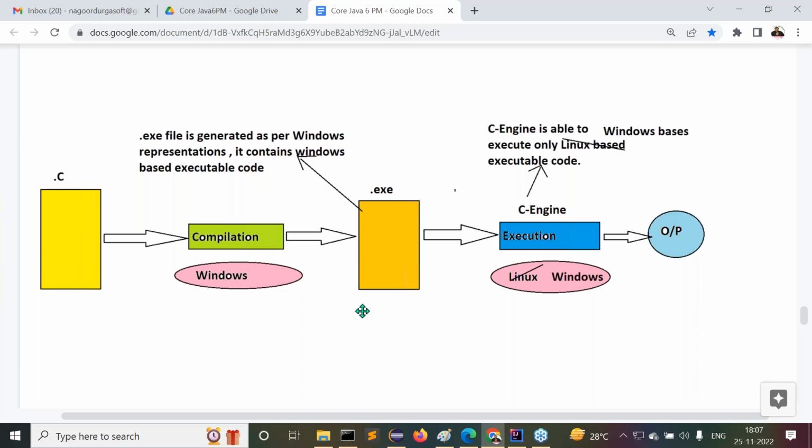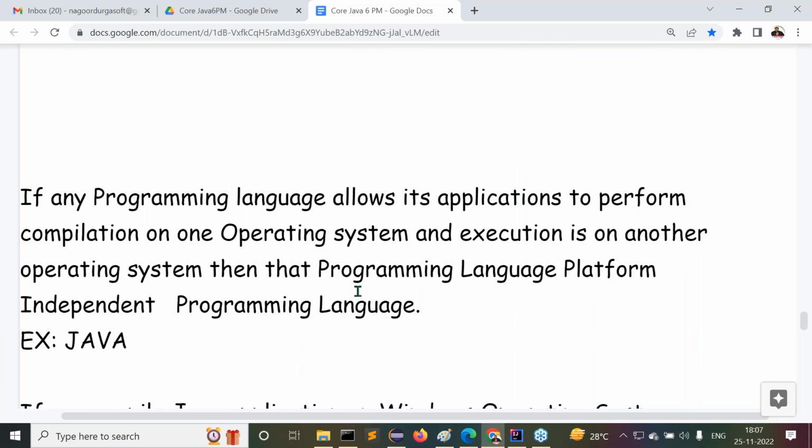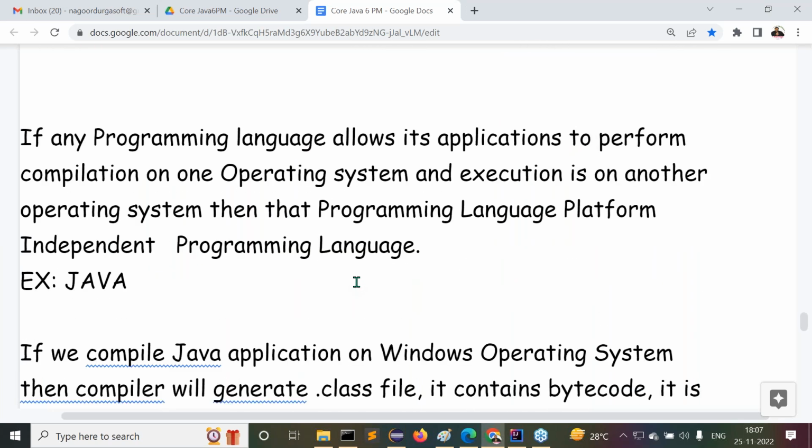Next, Java is a platform independent programming language. First of all, when is a programming language platform independent?